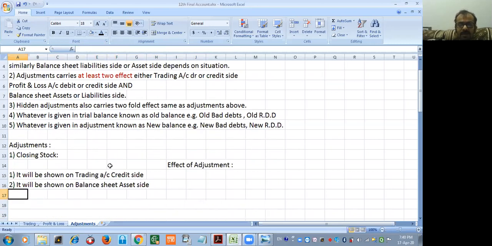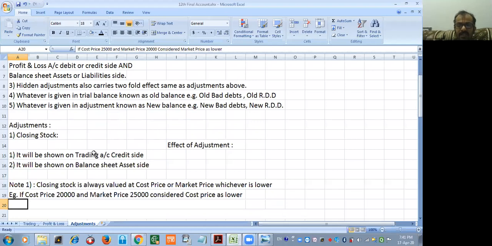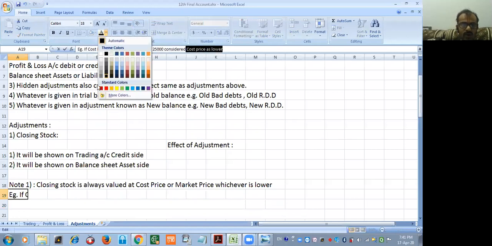This is because as per Accounting Standard 2, valuation of inventory is mentioned. For your knowledge, just remember whichever value is lower of cost price and market price, we will consider that. Example, if cost price is 20,000 and market price is 25,000, which value will we consider? 20,000. Why? Sir, we take the lower one. Yes, that is the lower value.